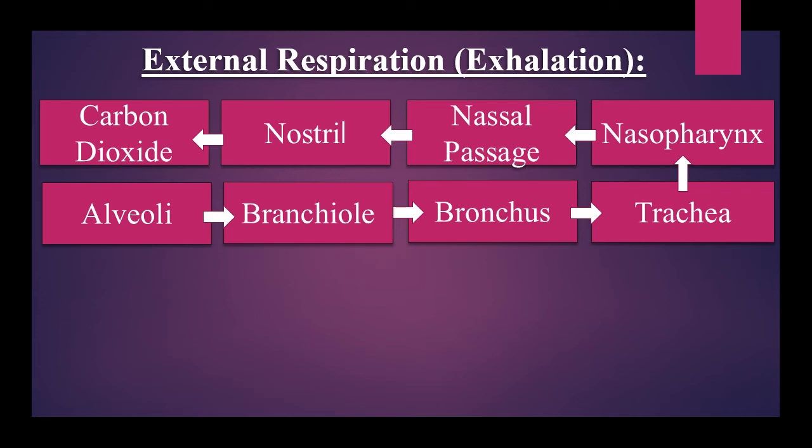So this process starts from the cell and goes to the alveoli, and from the alveoli to the bronchial tubes, bronchial tubes to bronchus, bronchus to trachea, trachea to nasopharynx, nasopharynx to nasal passages, nasal passages to nostril, and from the nostril the carbon dioxide is given out from our body to the environment.